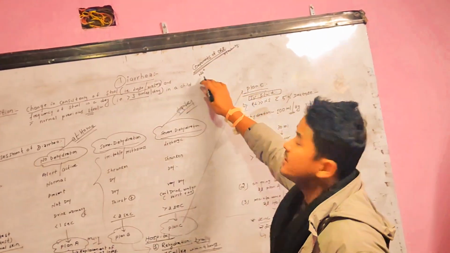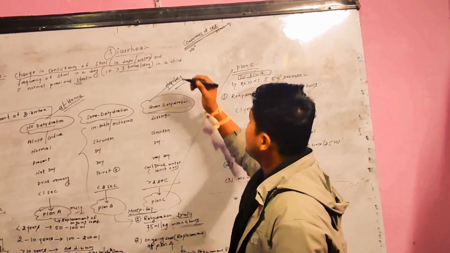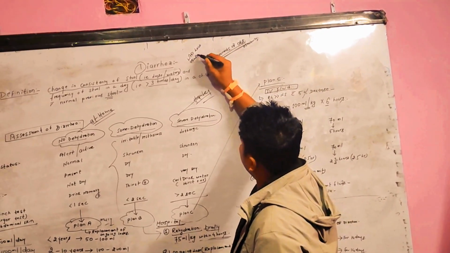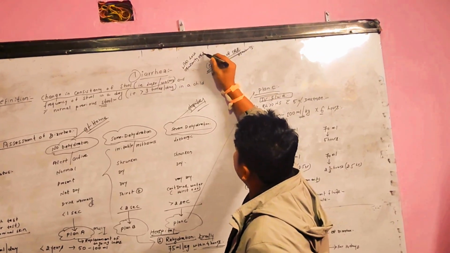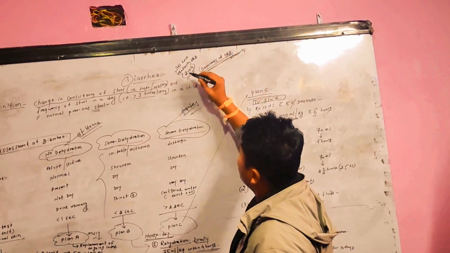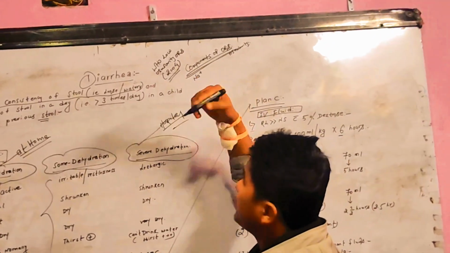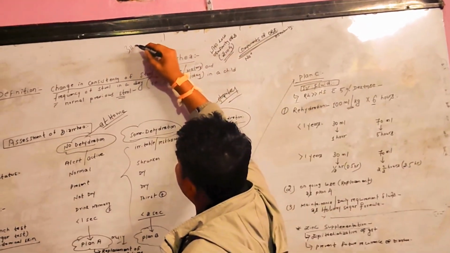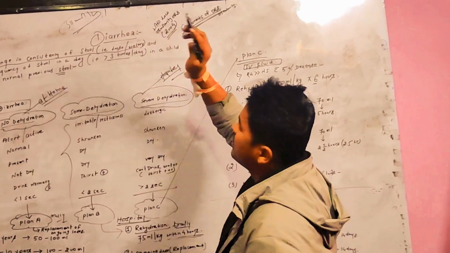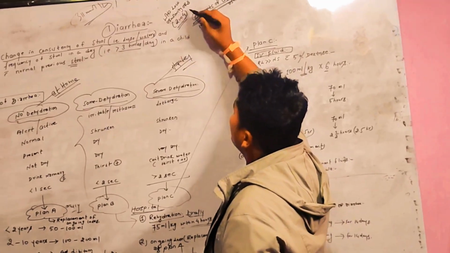And the one thing I have to mention here, guys, the latest ORS that we are supplying is WHO low osmolarity ORS, recommended from 2004. Before 2004, a standard WHO ORS was used, which had an osmolarity of 311 millimole per liter, which was not effective, and there were many complications with that. That's why it was discarded.